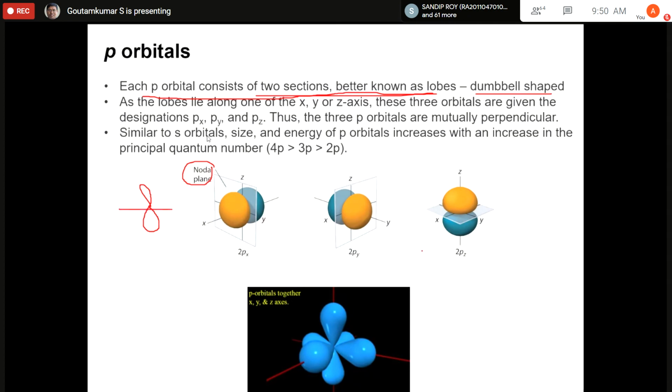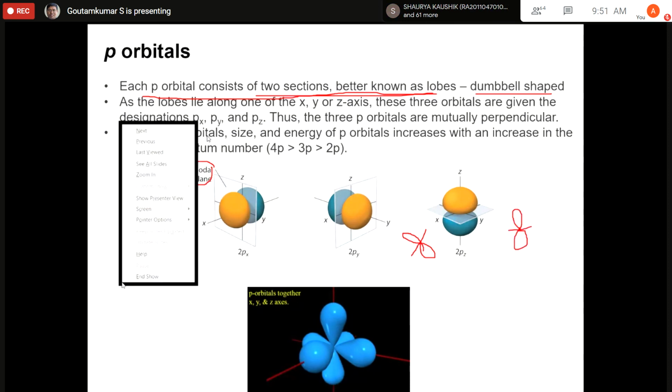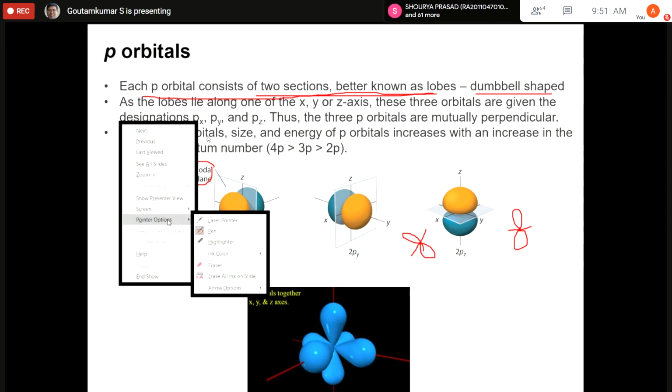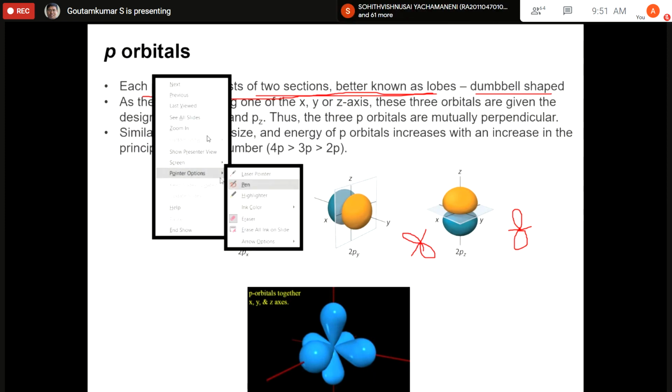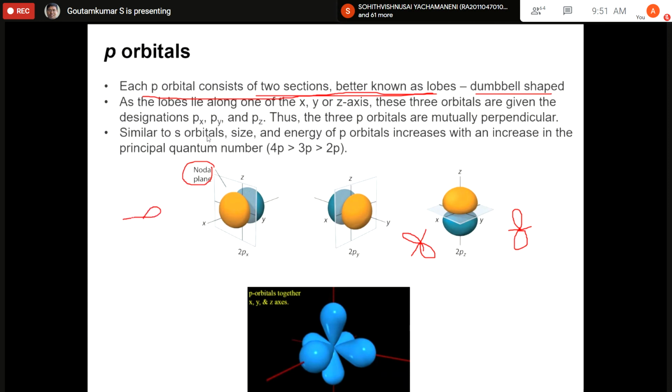Similarly, this is also like this, and this is the node, and this is also like this. This is the nodal plane. So in this case, it is like this. This is the nodal plane. So when you have a dumbbell shape, there is a nodal plane.